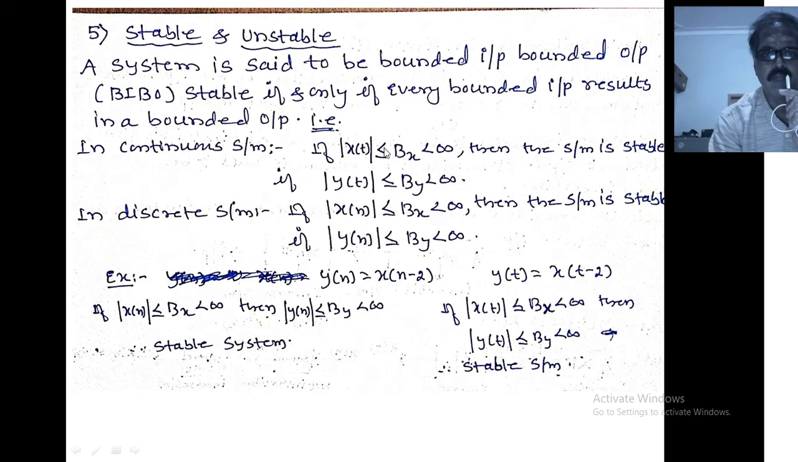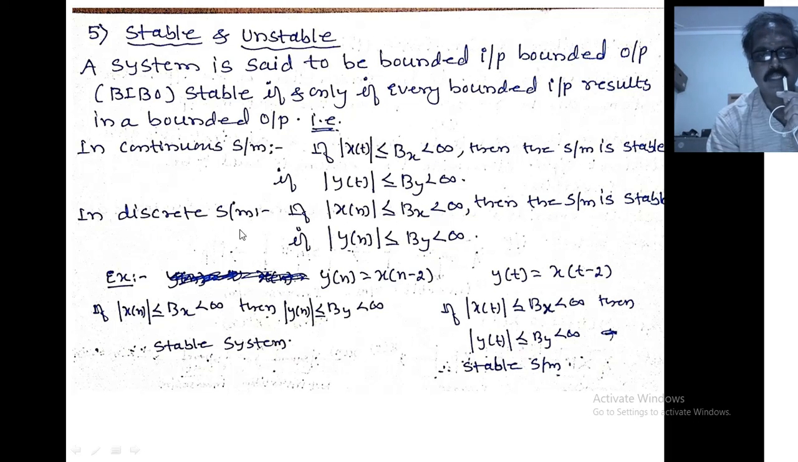If a bounded input is applied to the system, then the system is stable if it produces a bounded output. What is a bounded output? By is also less than infinity, and By should be greater than or equal to the magnitude of y of t. If this condition is satisfied for any given system, then the system is said to be a stable or bounded input, bounded output stable system. Otherwise, the system is said to be unstable. Here B stands for bounded, X stands for input, and Y stands for output.